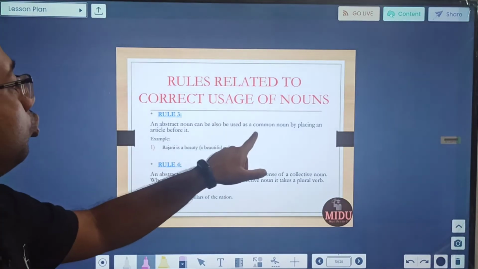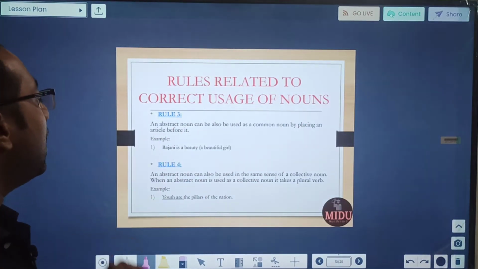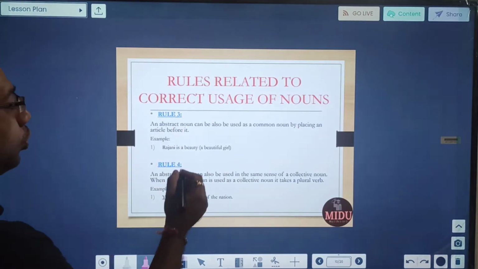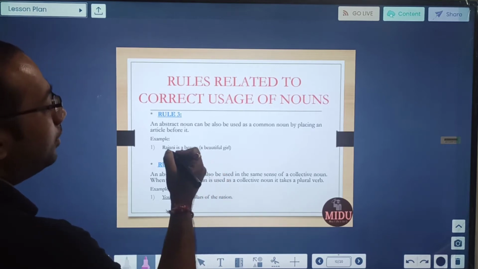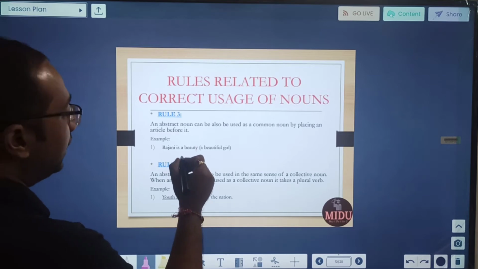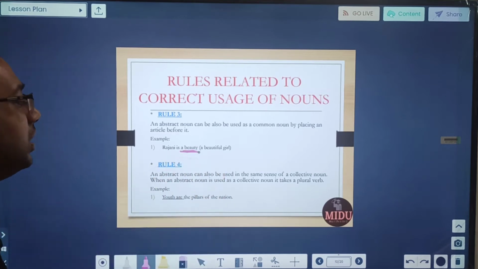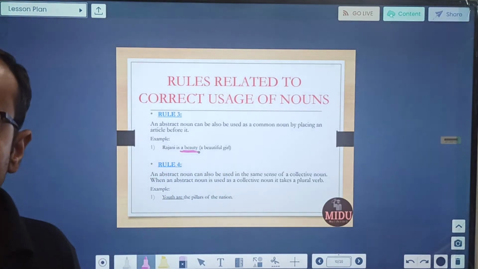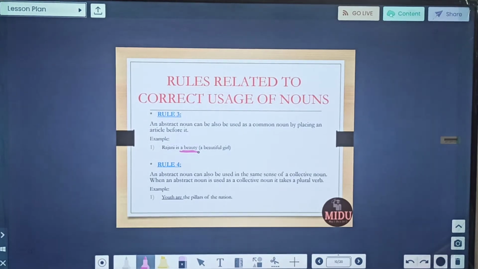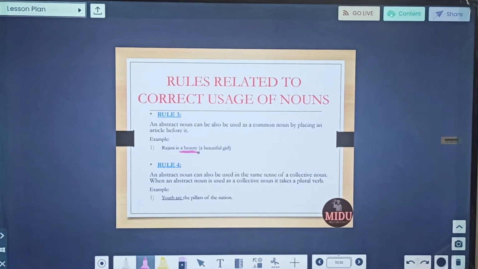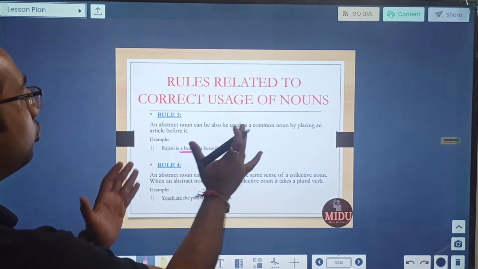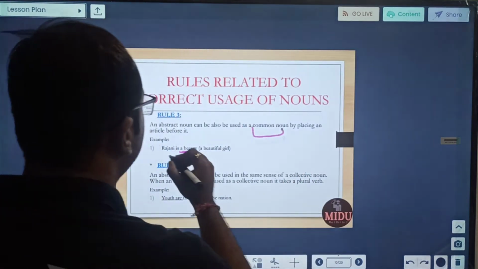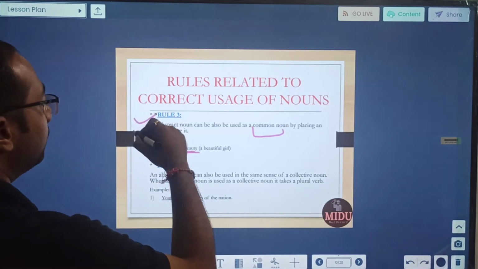An abstract noun can also be used as a common noun by placing an article before it. Okay, so see, otherwise beauty is an abstract noun, but it can be used as a common noun by placing an article. So if we say Rajni is a beauty, what we mean is that Rajni is a beautiful girl, but here instead of mentioning this, we are using it in this form, so it becomes a common noun just by placing this article. Third rule.